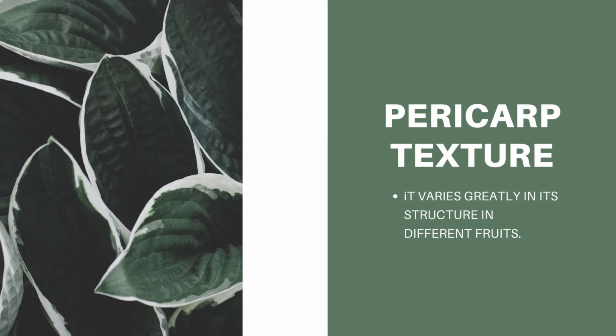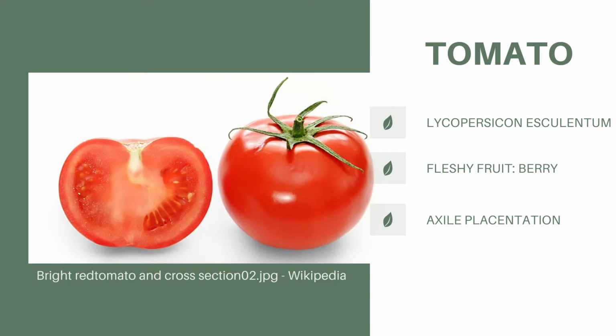Now, we move on to the classification of fruit based on pericarp texture. The fruit wall or pericarp is divided into three regions: the inner layer or endocarp, the middle layer or mesocarp, and the outer layer or exocarp. These regions may be fleshy or dry or any combination of the two. Our first sample is tomato.